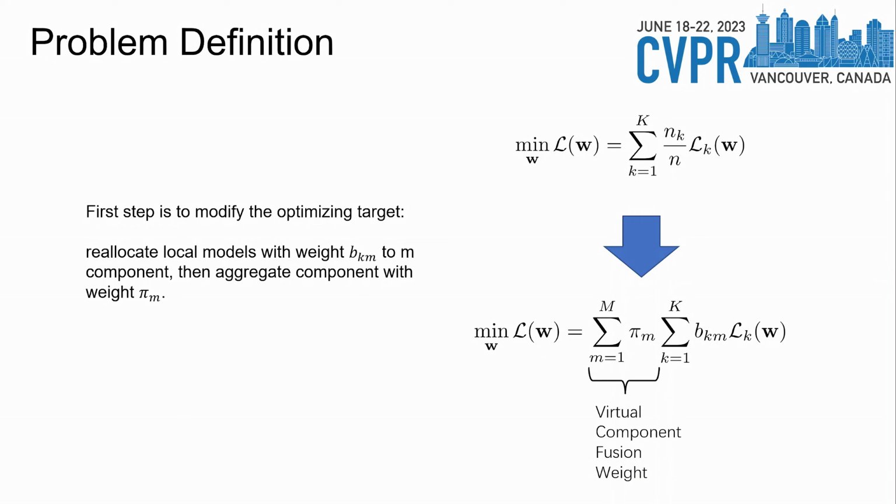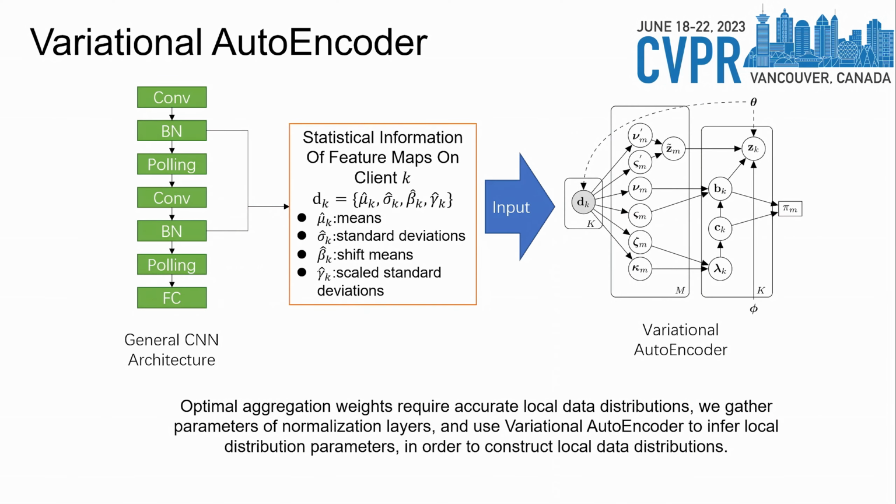With the privacy concern of federated learning, we need to infer local data distribution without accessing real data. We develop a variational autoencoder to achieve this goal. Normalization layers in neural network models contain distribution information and are widely used. They can be used to infer local data distributions. The input of the variational autoencoder is extracted from these normalization layers, such as batch normalization or group normalization. The variational autoencoder will then use the input statistical information to infer local data distribution.